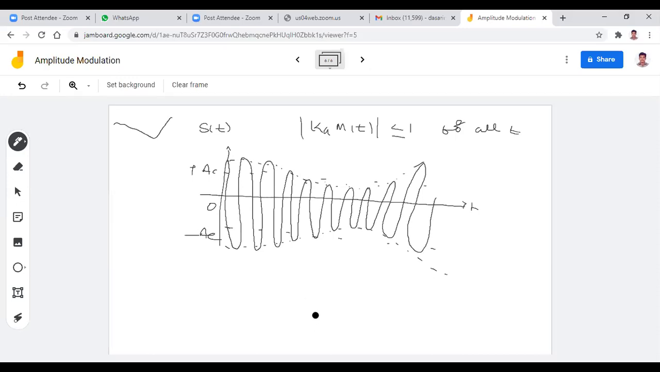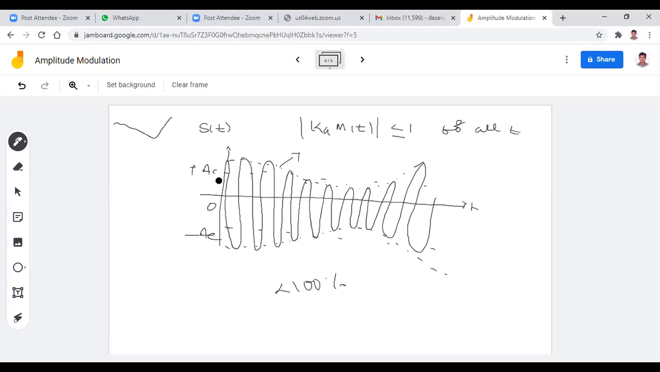Following or not? Is it clear now? Actually, this imaginary line is nothing but the envelope. This is known as the envelope. There is actually no line available like this, but just to draw the modulated signal, I want to draw the imaginary line like this. So finally, what I want to say is this is the case when you go for Ka m of t less than or equal to 1. So here the percentage modulation is less than 100%.